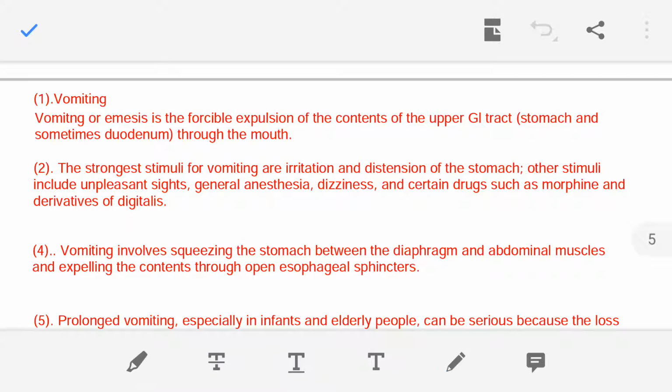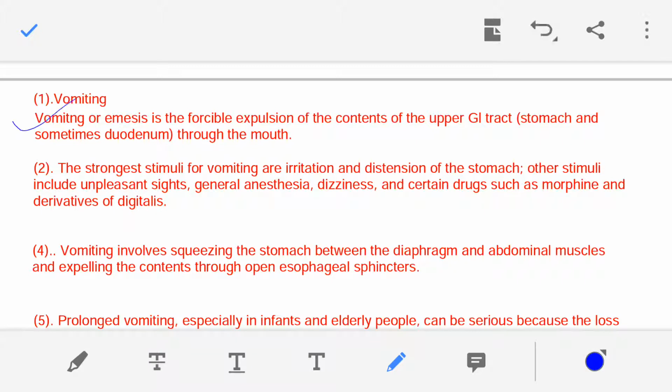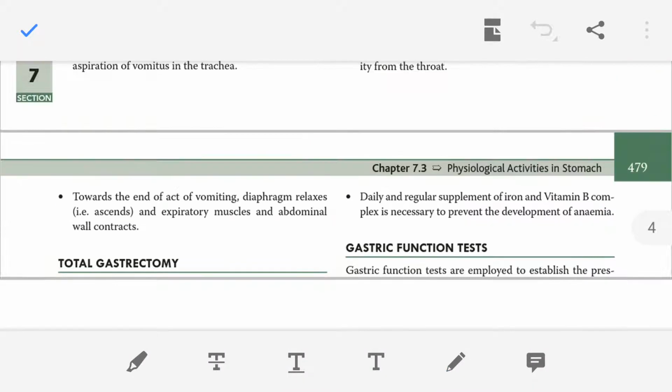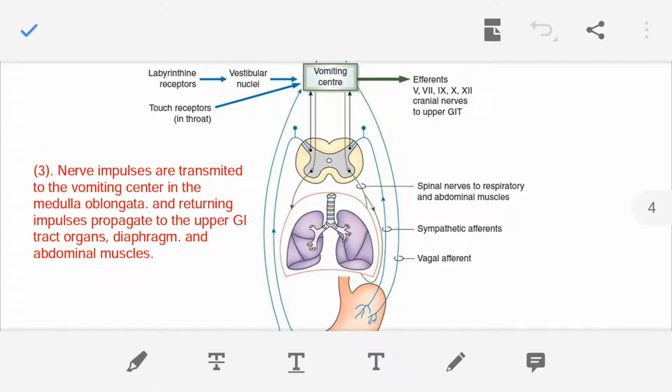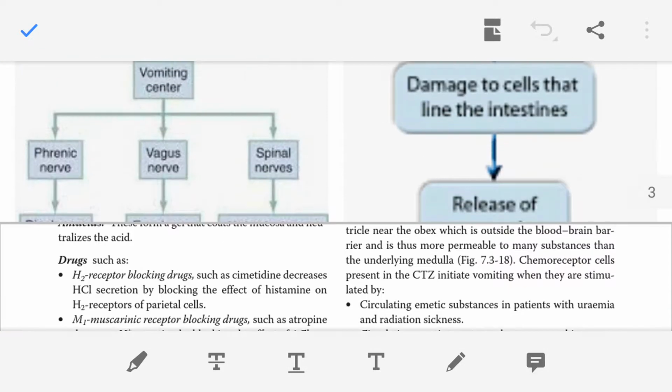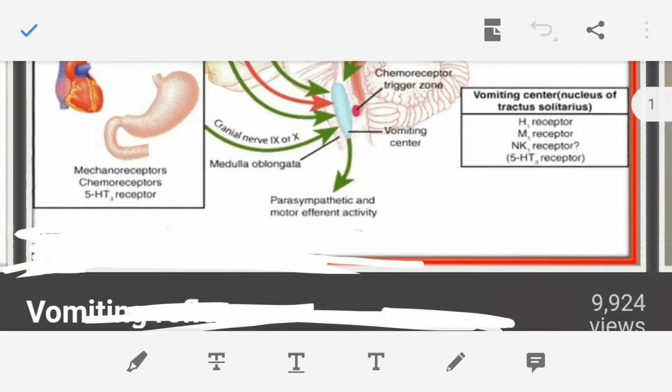Now with this we have completed the first point and the second point. In the first point, the definition of vomiting, and in the second point, the stimuli or causes of vomiting. Now moving on to the third point, the control of the vomiting mechanism. In our brain there is a control center for this vomiting process.